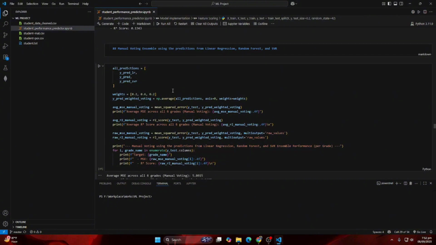and in the end we got our proposed model, which is a manual voting ensemble model, which uses predictions from linear regression, random forest, and SVR, not just their average, their weighted average, taking 20% from linear regression, 60% from random forest, 20% from SVR, since random forest gave the best result.